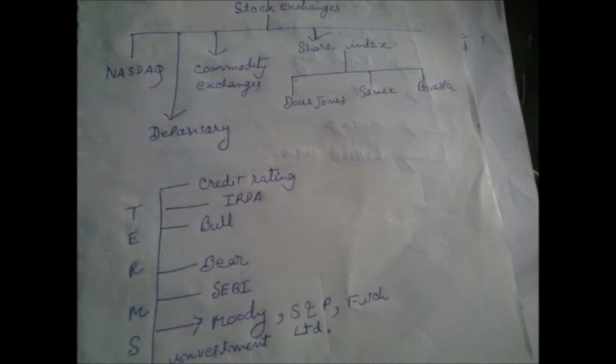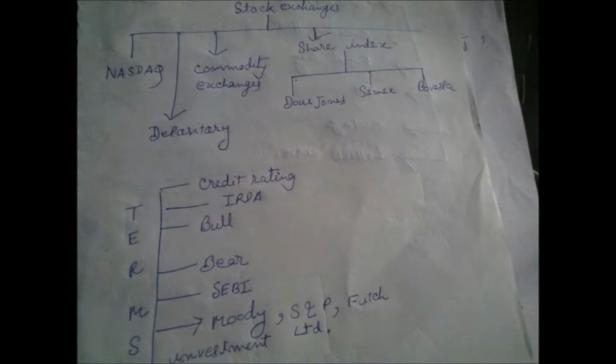In the case of share index, you have to find out the different types of share index existing in the capital market, both in India and foreign. In India, we all know, like Sensex, it is a share index.